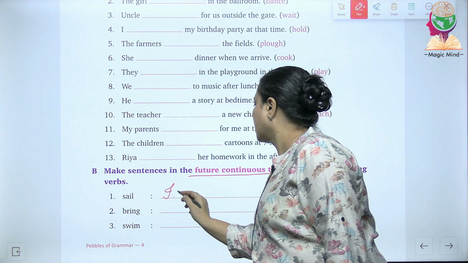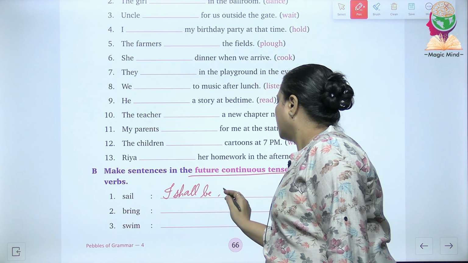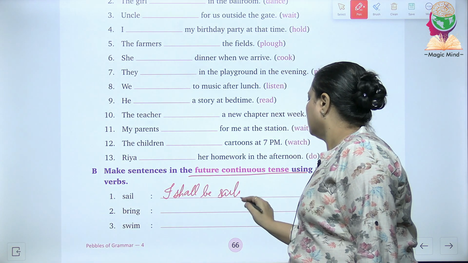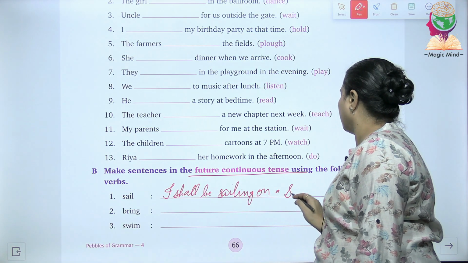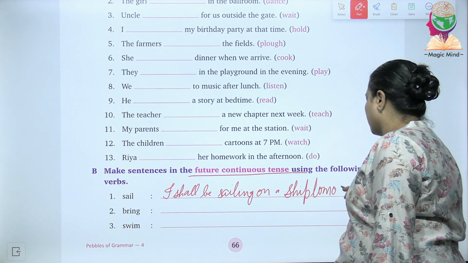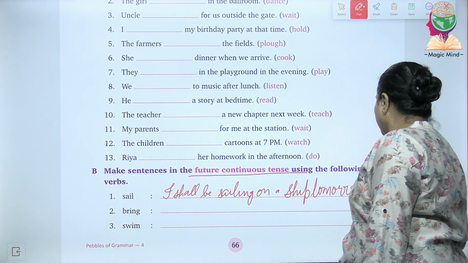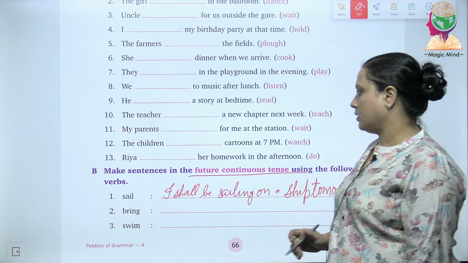I shall be sailing on a ship tomorrow. Why am I using the word tomorrow? Because we are talking about the future tense.